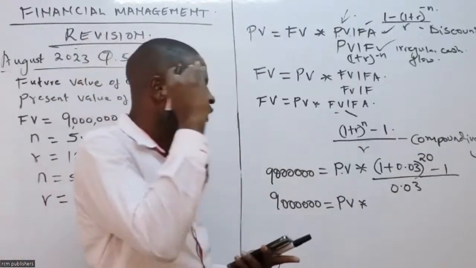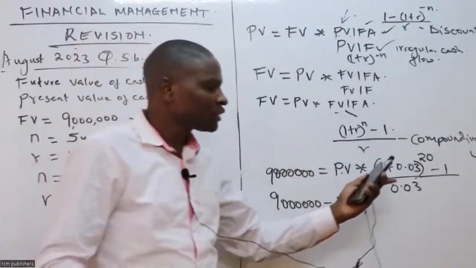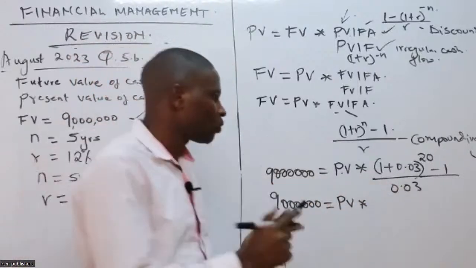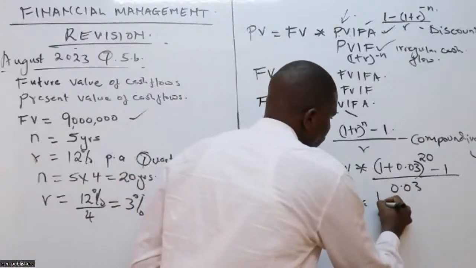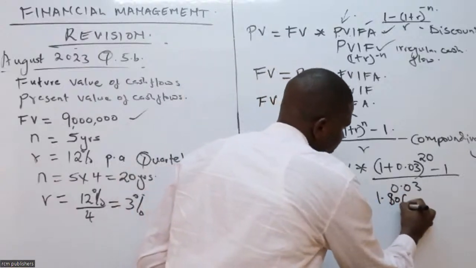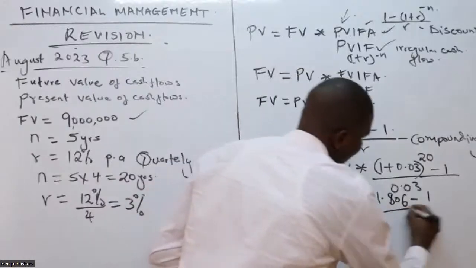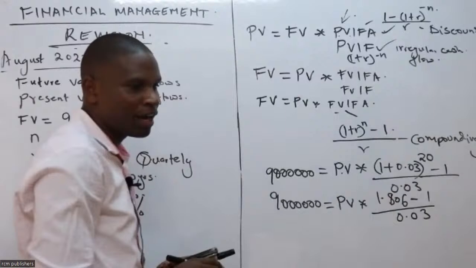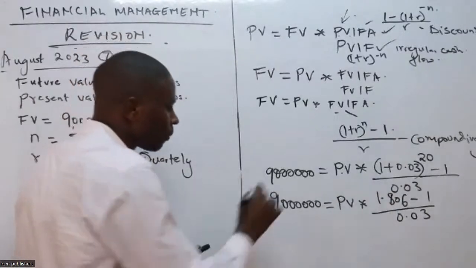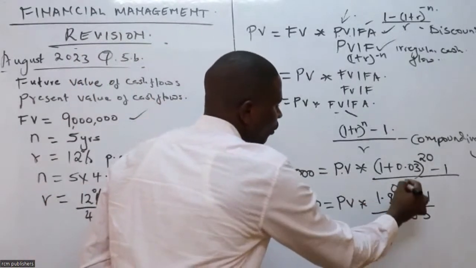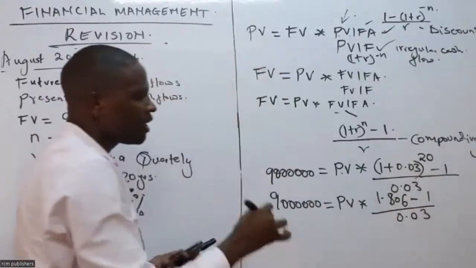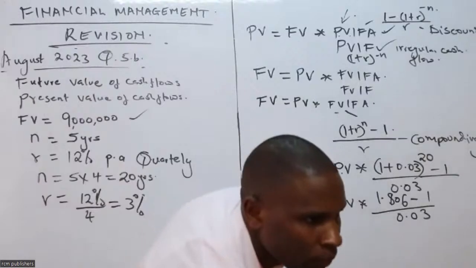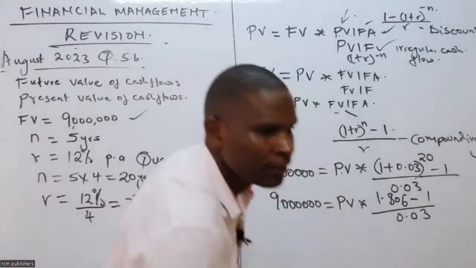It is 1.806. 1.806 minus 1, I remain with 0.806. So let me be systematic here. 1.806 minus 1 divided by 0.03. I'll be very much systematic here. So what is 0.806 divided by 0.03? Aha, that's okay.